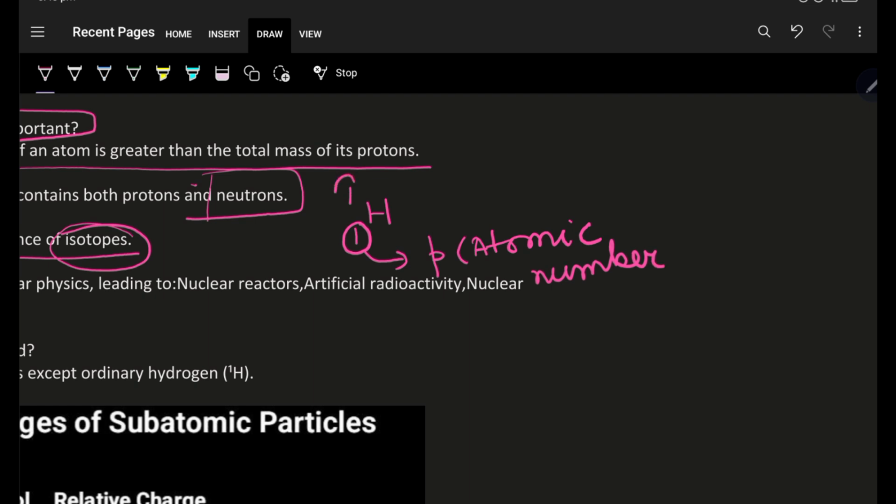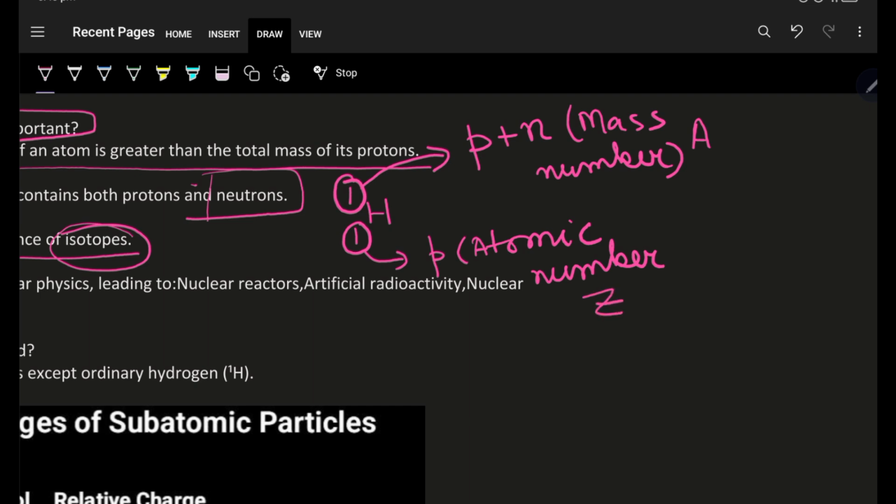And something written as the superscript shows the number of protons plus the number of neutrons, which is known as the mass number. Remember that the mass number has the symbol A and the atomic number has the symbol Z. So what are the isotopes of hydrogen? This H11, with atomic number 1, has number of protons 1, number of neutrons 0, which makes the mass number also equal to 1.